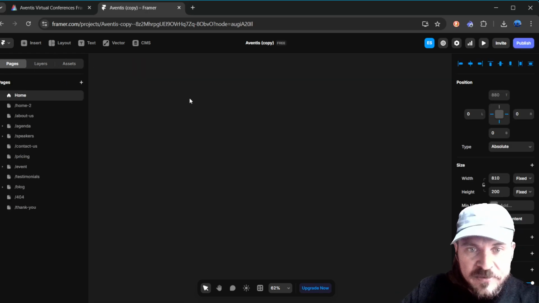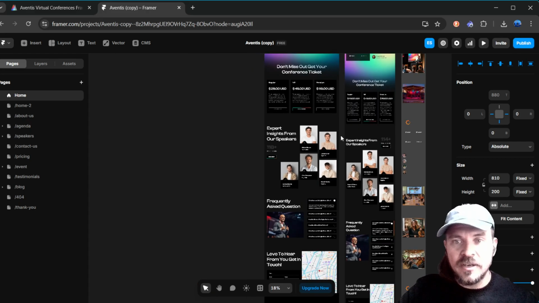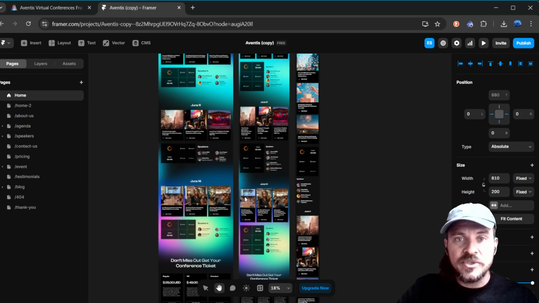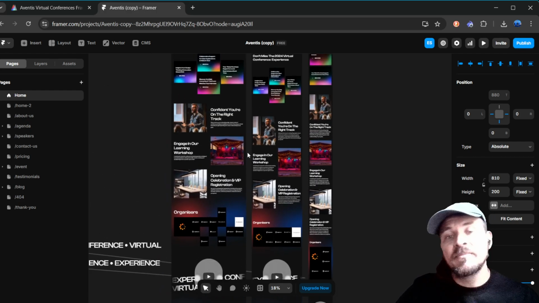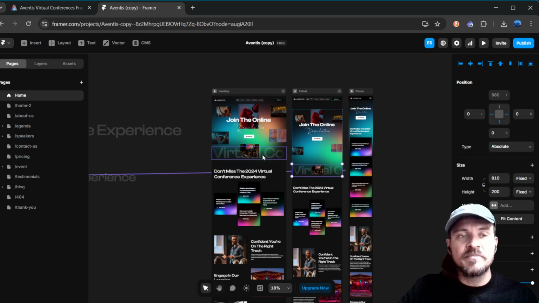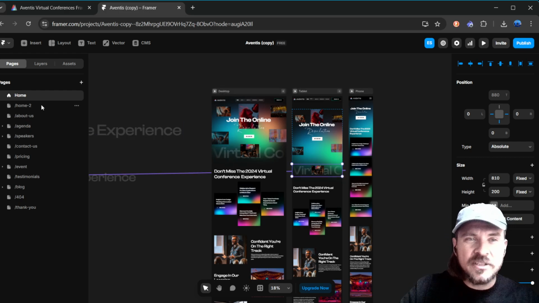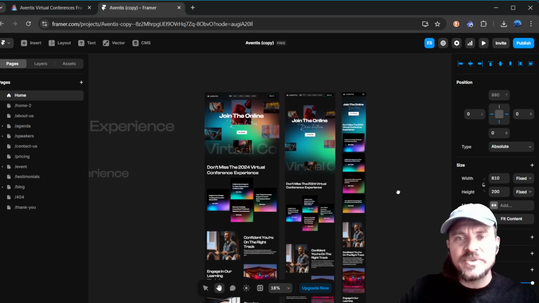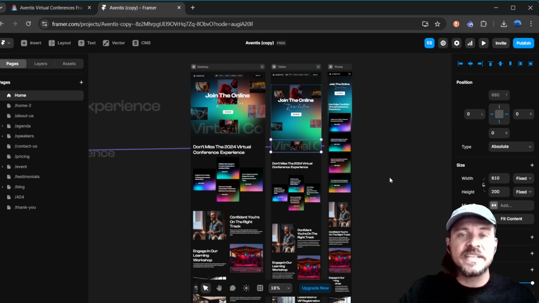So I know that was very fast, but that's a quick breakdown of Framer and what it's like to use Framer. My personal feedback on Framer is that it's great, but this component thing is a little bit tricky to understand. But once you understand everything, it's very streamlined and it will save you a lot of time.